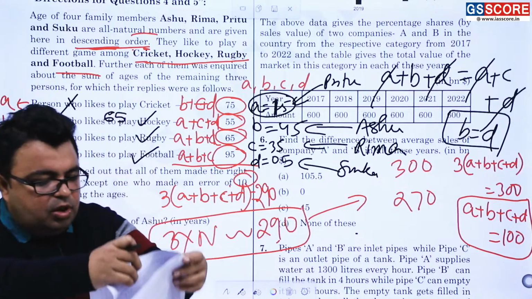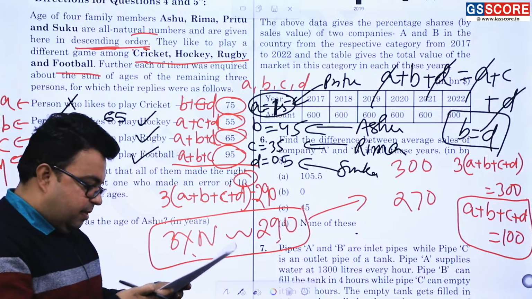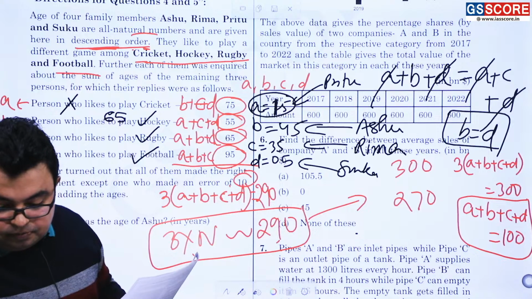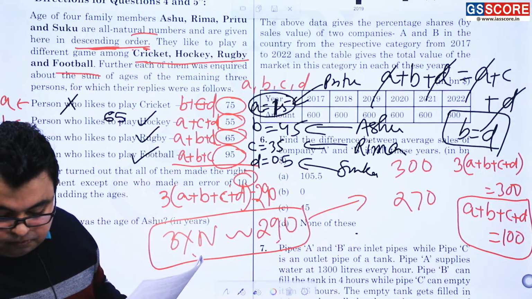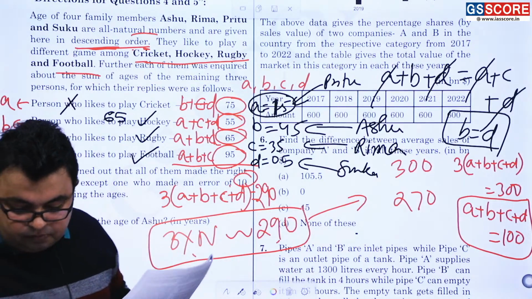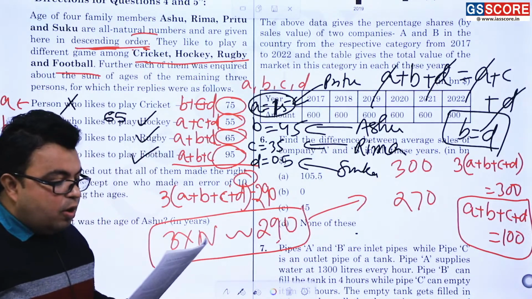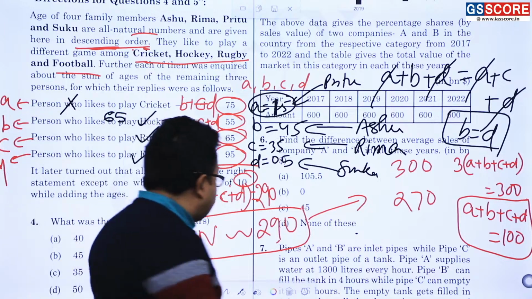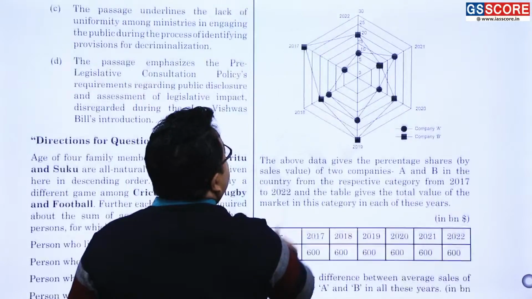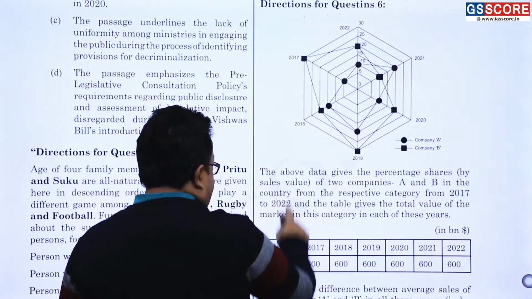All right, now we are on the question number 6. Question number 6, here you see. Question number 6 is of data interpretation. So I am going over here. This question number 6.